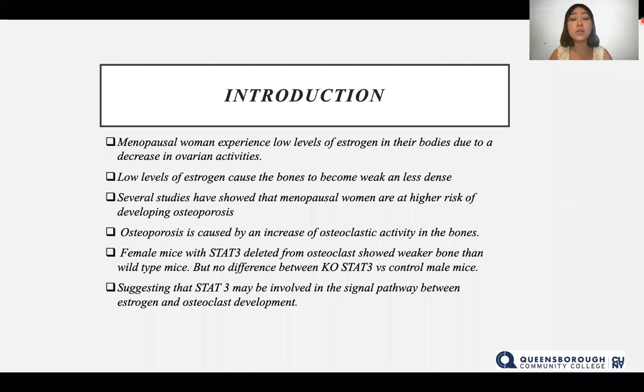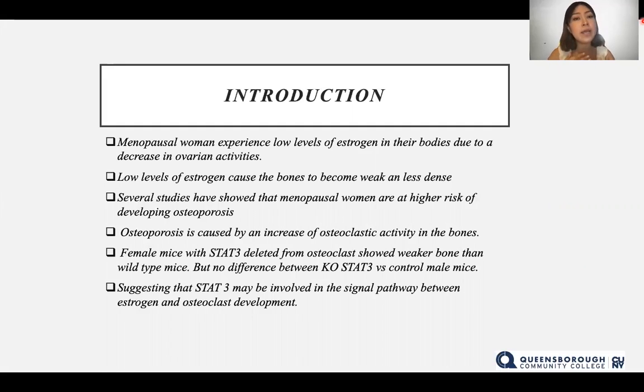As some of you know, menopausal women who no longer experience their menstrual cycle have low levels of estrogen in their body, and they are at a higher risk of developing osteoporosis, a condition in which their bones have a lot of holes. Thus, their bones fracture easily. Osteoporosis is due to an increase of osteoclastic activity, but the relationship between the osteoclast and the estrogen is not